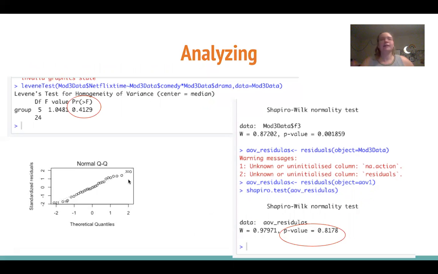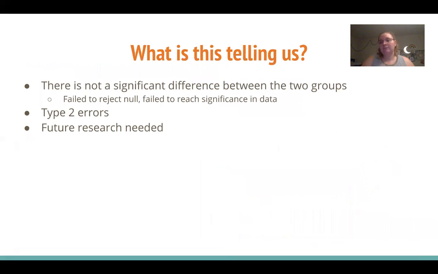And lastly, the last thing we can look at to try to understand why maybe we failed to reach significance is our design, to see if our design is balanced. And a balanced design means we have equal sample sizes in each group. So we had 30 participants in the comedy group and 30 in the drama group. So we did have a balanced design. So to me, it seems like we didn't violate any assumptions glaringly, at least with ANOVA, so that's not what's going on.